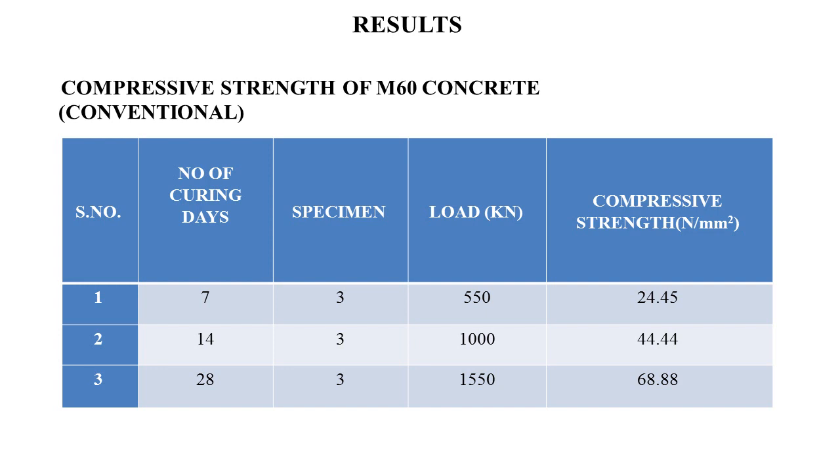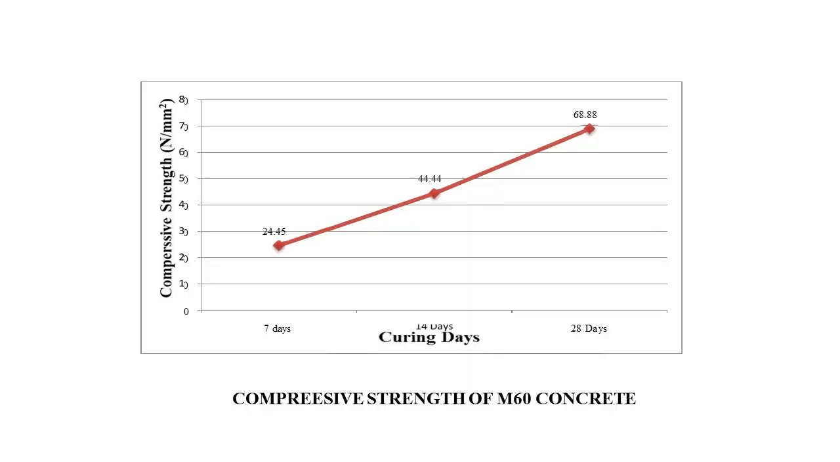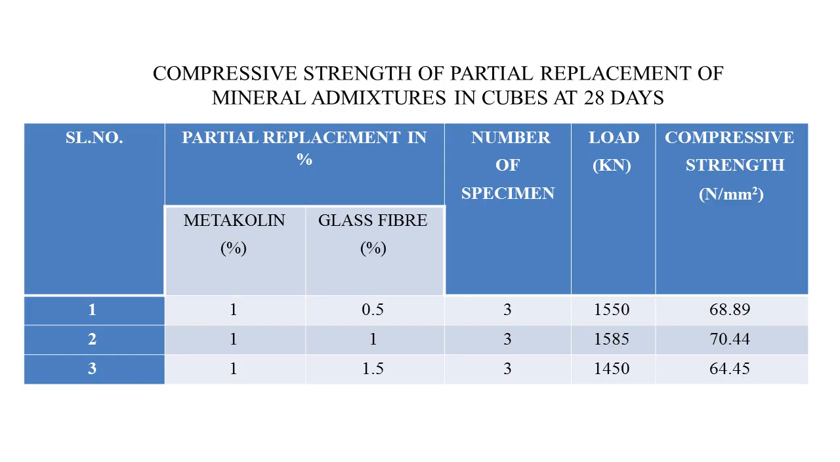The results. Compressive strength for M60 conventional concrete: for 28 days, we have achieved nearly 68.88 Newton per mm square. The graph for the compressive strength is shown in this slide.